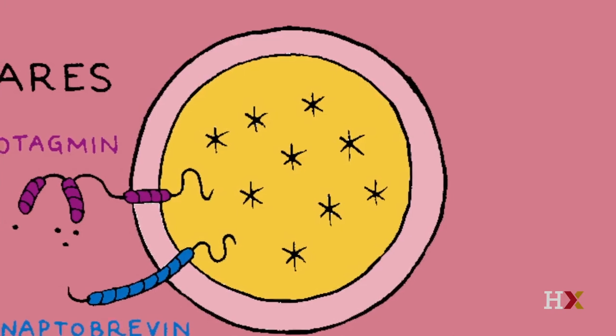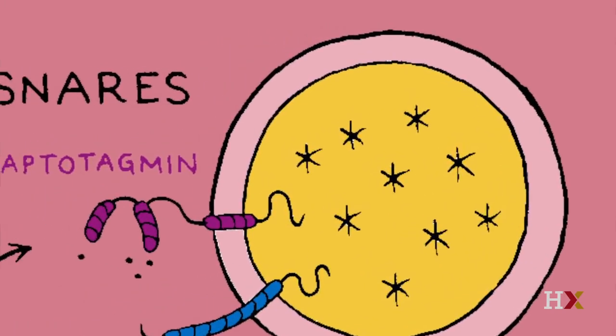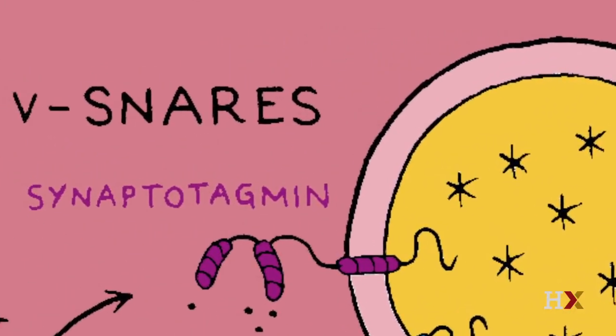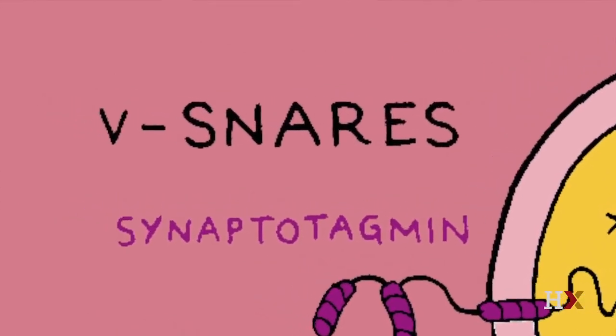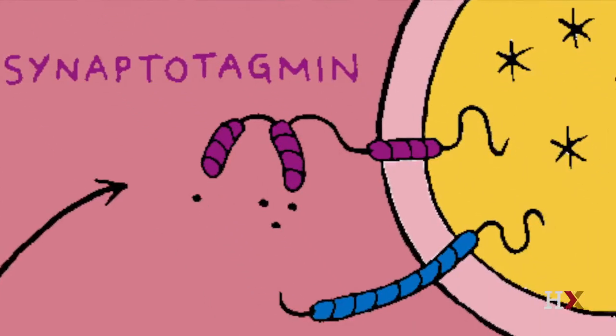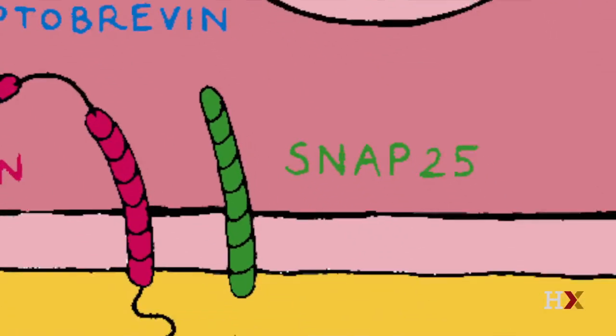Wherever there is a need for trafficking of molecules, whether it's for exocytosis between cells or trafficking nutrients between different organelles inside the cell, these SNARE proteins are present. Vesicle fusion in a synapse is catalyzed by the interaction of a vesicle-associated SNARE protein, or v-SNARE, with other SNARE proteins on the membrane called target SNAREs, or t-SNAREs.